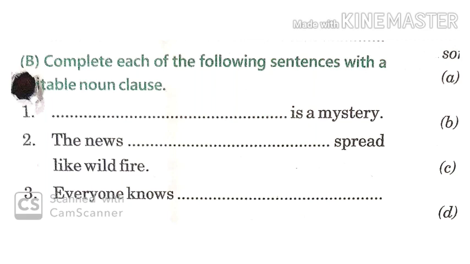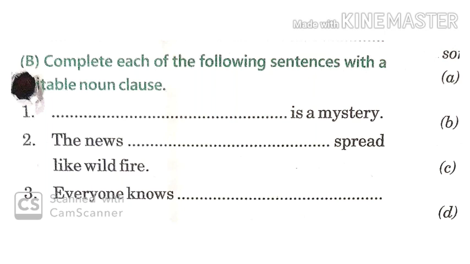Now question number 2. The news dash spread like a wildfire. Now what news spread like a wildfire? It can be any news, but you should begin with the word that. The news that the king is dead spread like a wildfire. That she was missing spread like a wildfire. That she lost all her money spread like a wildfire.